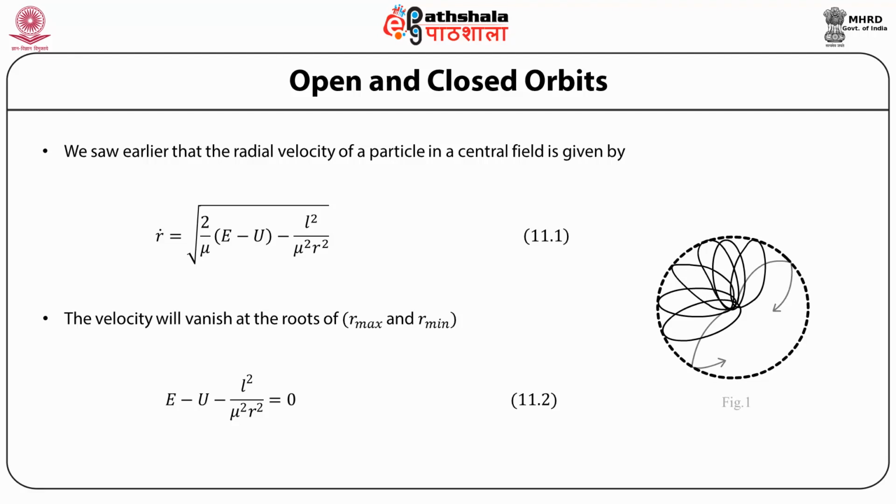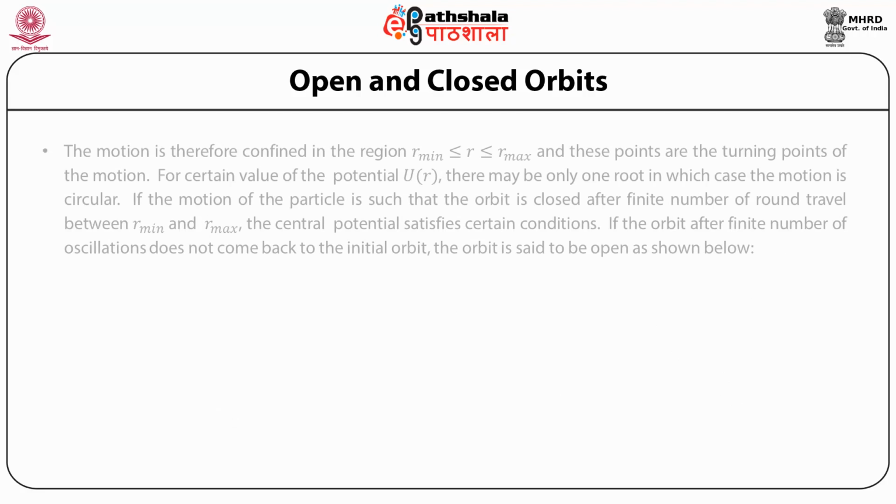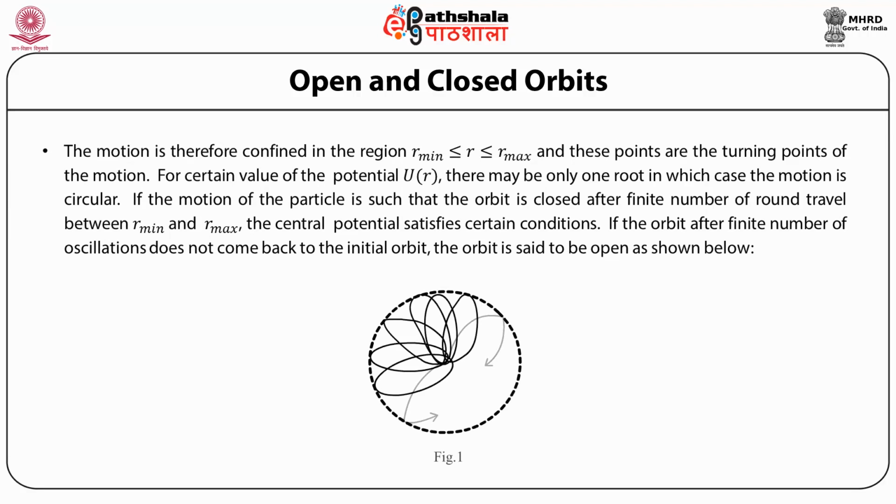So let the two roots be R maximum and R minimum, where this expression vanishes, which means that E minus U minus L square by mu square r square becomes equal to 0. The motion is therefore confined in the region between R minimum and R maximum, and these points are the turning points of the motion.